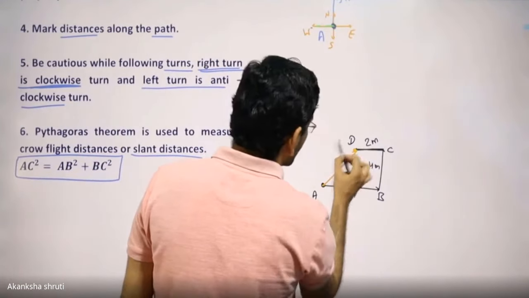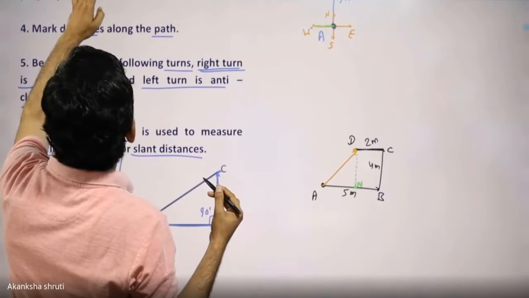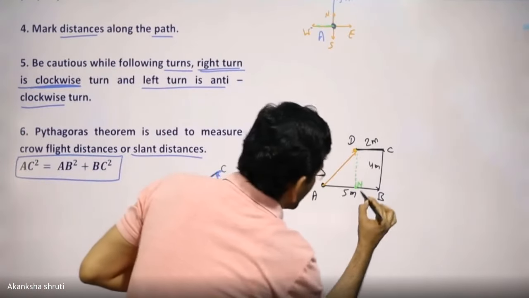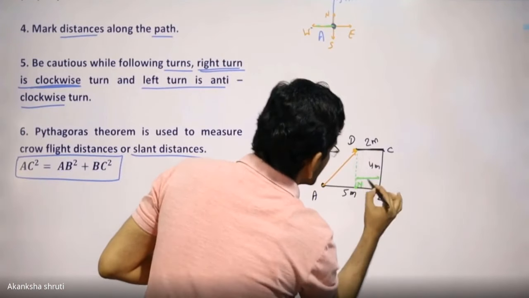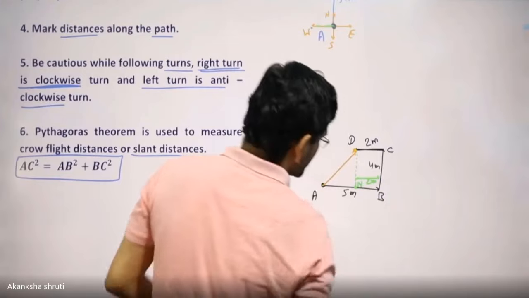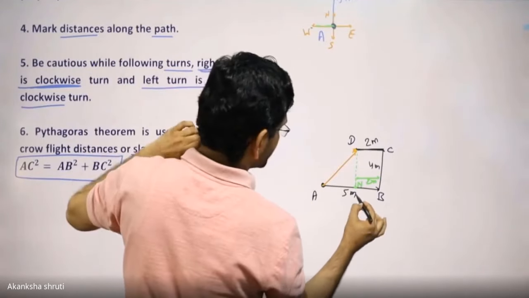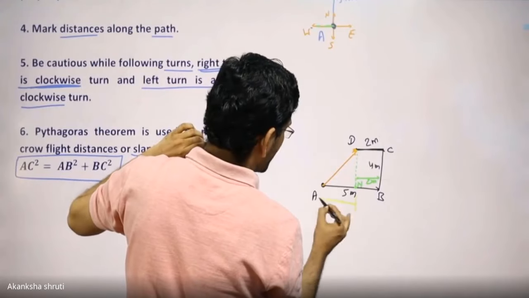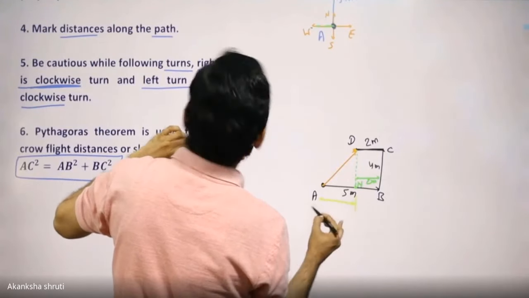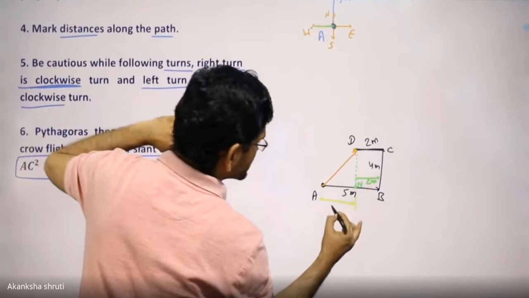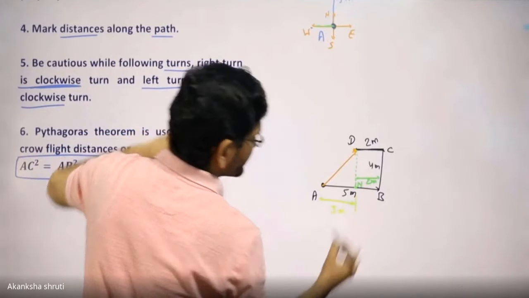Means what? Students, we are free to take this much length as 2 meter. Therefore, our new length, this much length, is 5 minus 2, which is 3 meter.